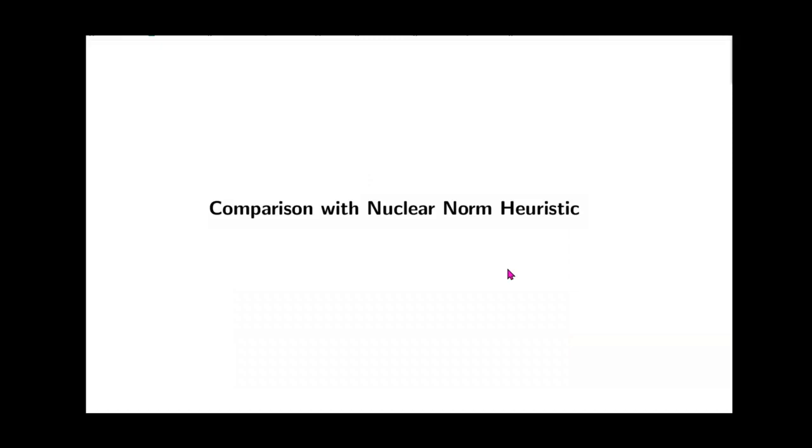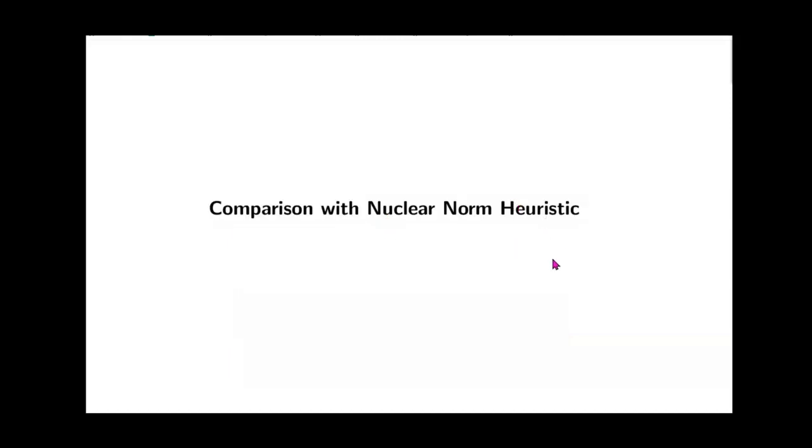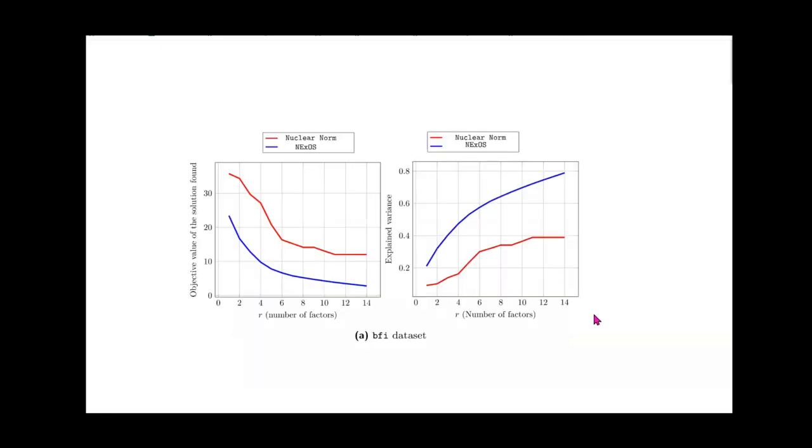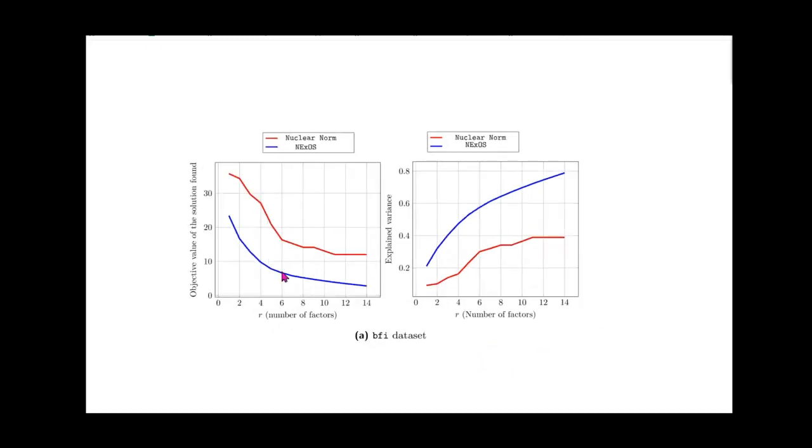In this case, we'll compare with the nuclear norm heuristic, where the low rank constraint, which is the non-convex part, is modeled as the nuclear norm of X. When we compare NExOS with the nuclear norm heuristic, we will show 2 data sets, but for other data sets too, the conclusion seems to be similar. These are 2 real-life data sets, BFI and NEO. We have 2 performance measures. One is the objective value of the solution found, where lower is better, and the other is explained variance, which means how much of the data the algorithm is explaining. In this case, higher is better.